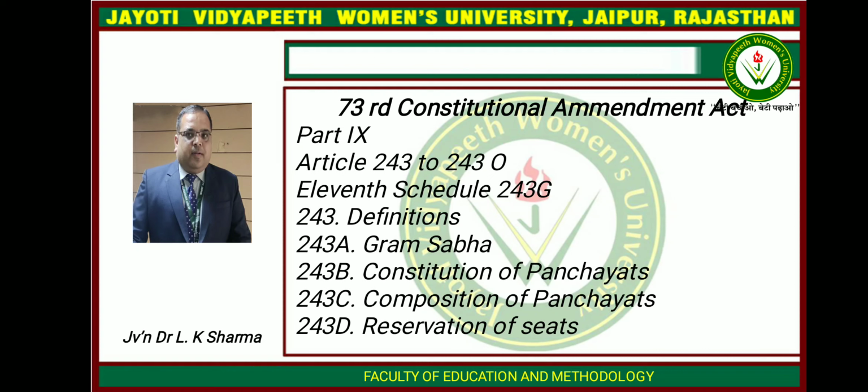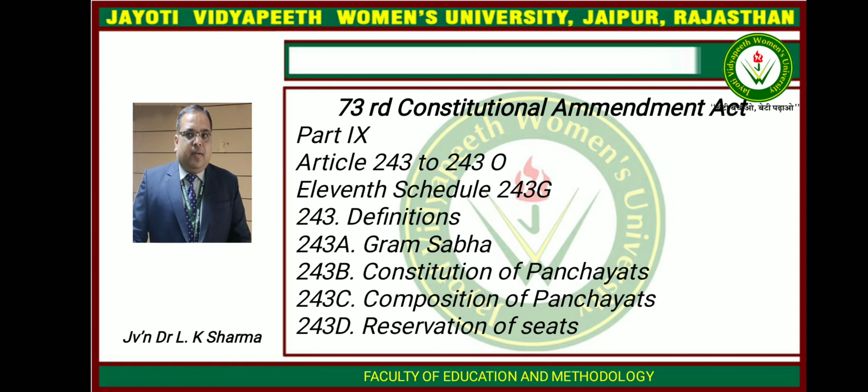Third, the legislature of a state may by law provide for the representation: A, of the chairpersons of the Panchayats at village level, in the Panchayats at the intermediate level, or in the case of a state not having Panchayats at the intermediate level, in the Panchayats at the district level. B, of the chairpersons of the Panchayats at the intermediate level, in the Panchayats at the district level. C, of the members of the House of the People and the members of the Legislative Assembly of the state representing constituencies which comprise wholly or partly a Panchayat area at a level other than the village level, in such Panchayat.